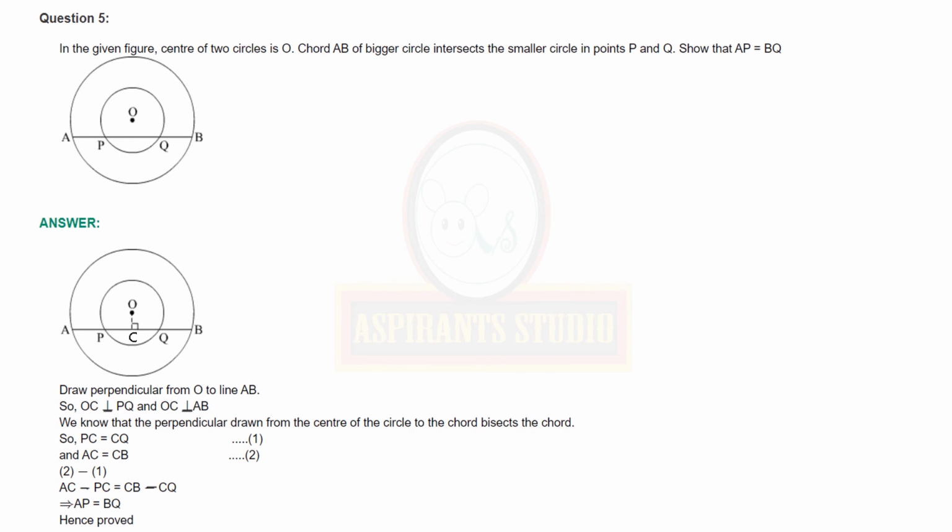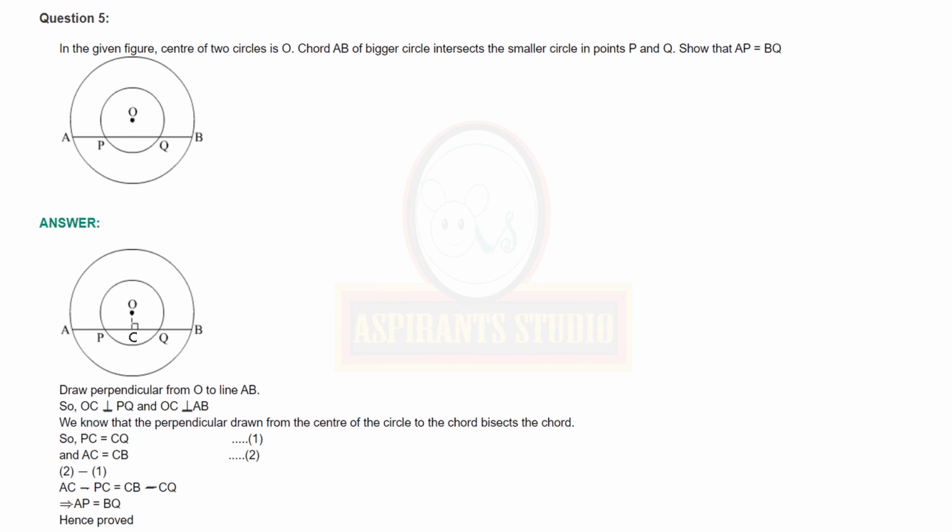Now coming to question number 5. Given center of two circles is O, chord AB of bigger circle intersects a smaller circle in points P and Q. To prove AP is equal to BQ. So write the proof.